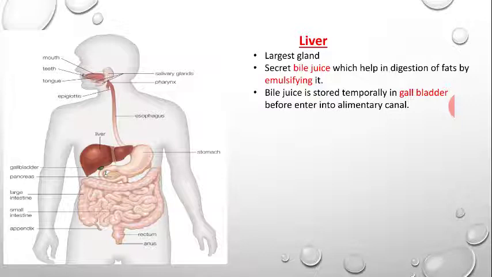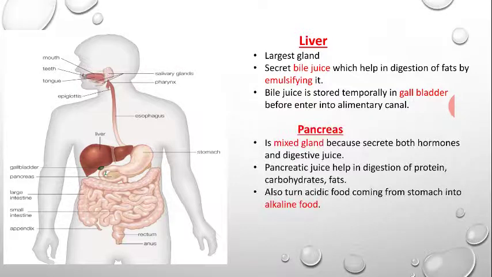Bile juice is stored temporarily in the gallbladder. The gallbladder is another organ associated with the liver, and this is the place where the bile juice is stored temporarily, as long as there is no food. Now the pancreas. The pancreas is known as a mixed gland because it releases both hormones and digestive juice.